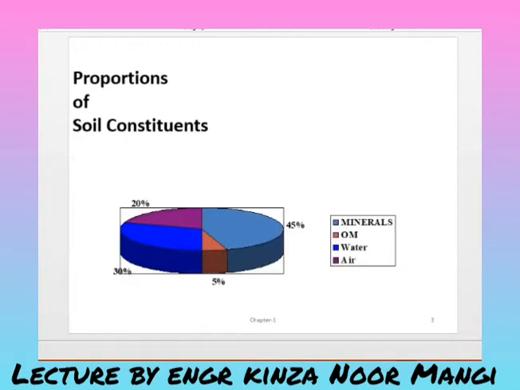Now here we will get to know what part of the soil makes up how much percentage. Mineral materials are about 45% present in the soil, and 5% organic material, water 30% and air 20%. So these are the different proportions of the soil constituents.